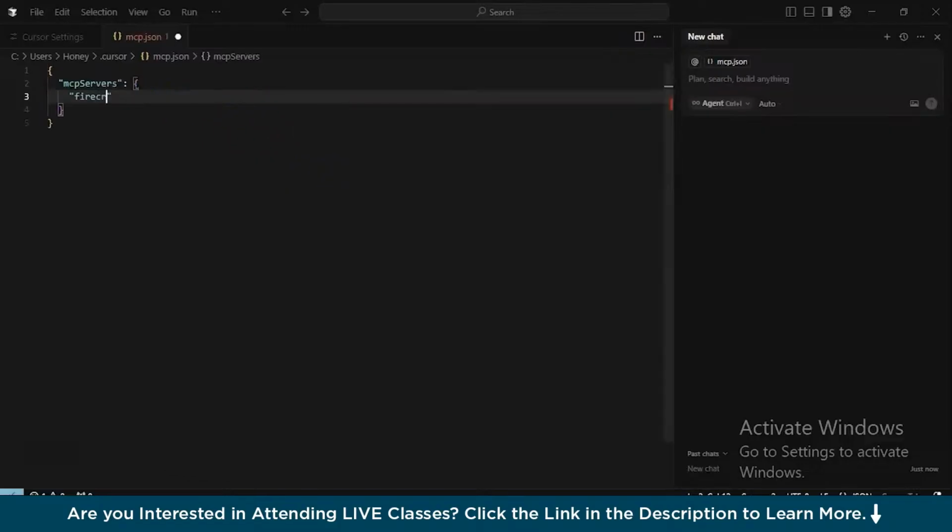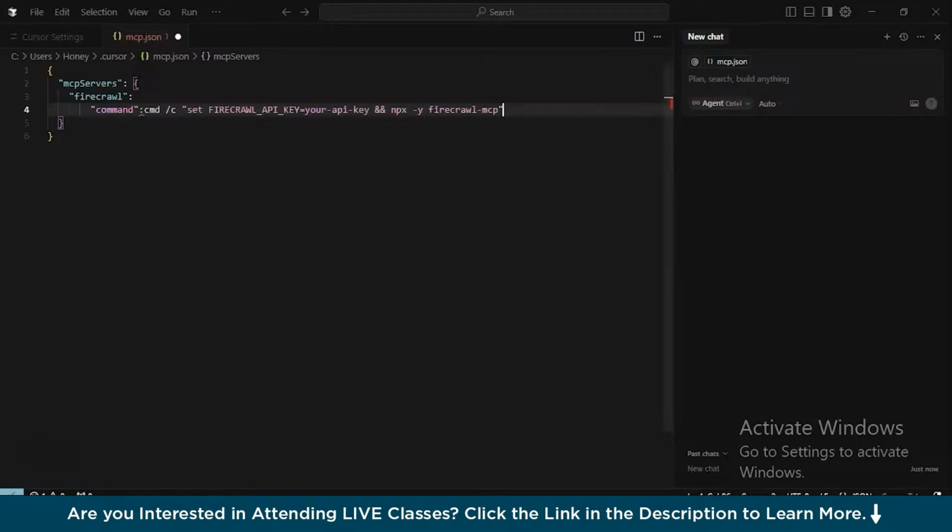So I'll name my tool Firecrawl, and I'll go to the new line where I'll write down my command, and the command will be the code that I just copied from the Firecrawl window. So let me type the command in double quotes on the new line, and I'll paste the code here, which we copied from the Firecrawl window. Control V. There you go. The white stuff, which is cmd /c, that's the one you need to focus on. If you are working on Windows, you definitely need it. If you're not working on Windows, then you can just omit it.